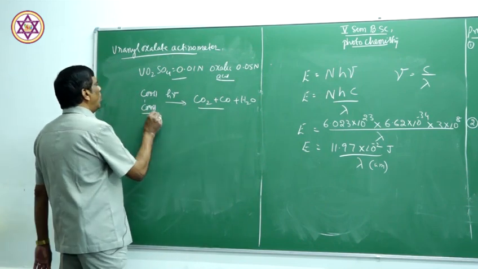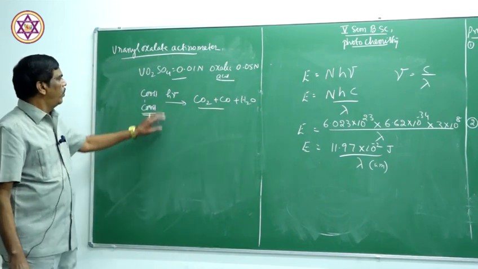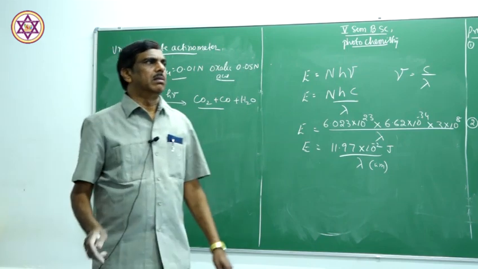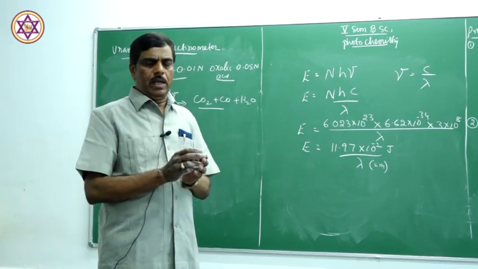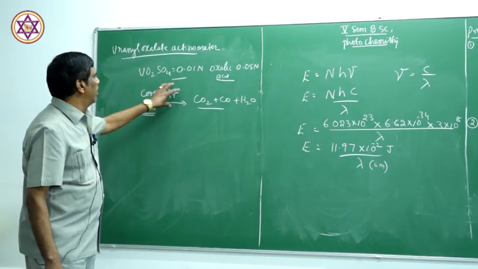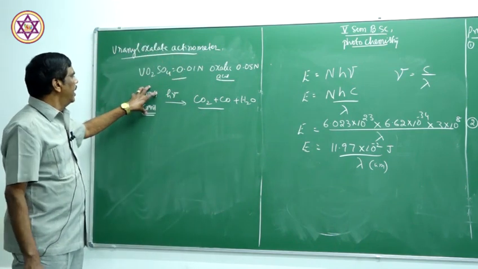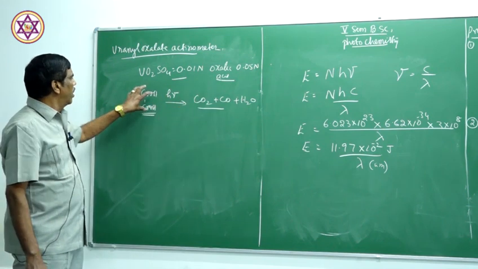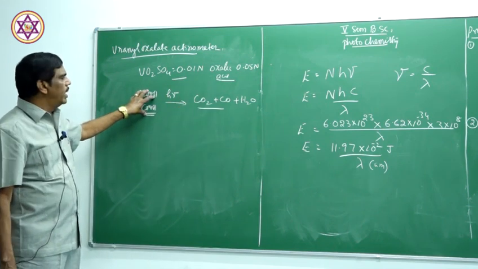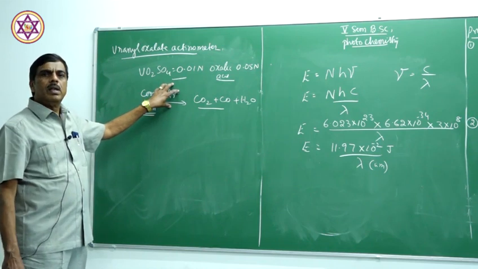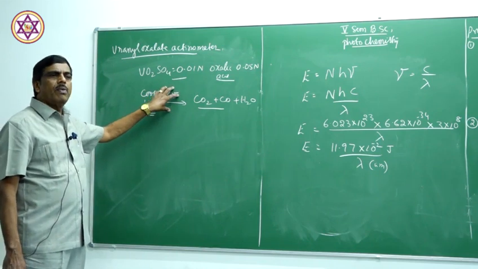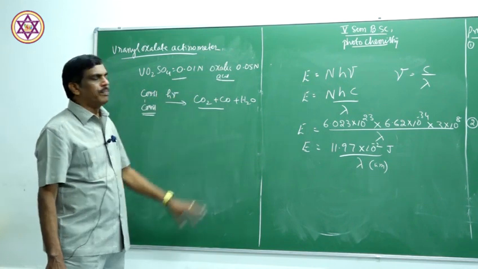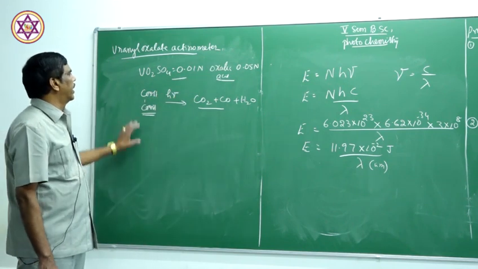Therefore, if you take a known volume of oxalic acid and irradiate, the number of photons irradiated can be obtained from this actinometer. Each photon decomposes oxalic acid, so the number of molecules decomposed is equal to the number of photons absorbed. Therefore, the absorption of light can be obtained by this uranyl oxalate actinometer.